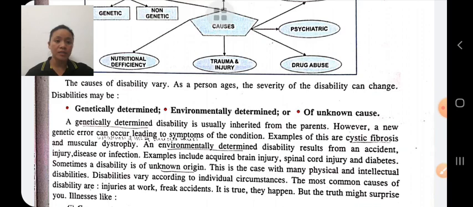And environmentally determined disability results from accidents. Environmental disability is due to road accident, injury, disease, infection, and unknown causes. Examples include acquired brain injury, spinal cord injury, diabetes, etc. These are the unknown causes.